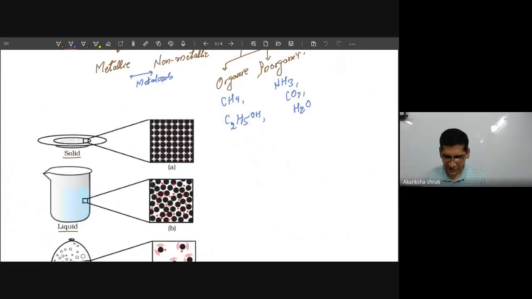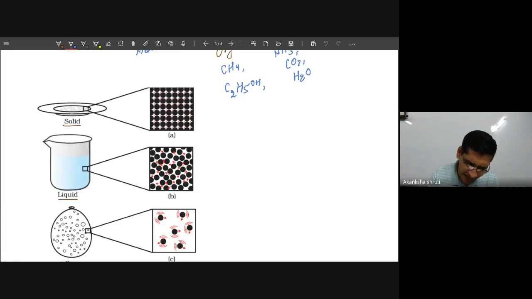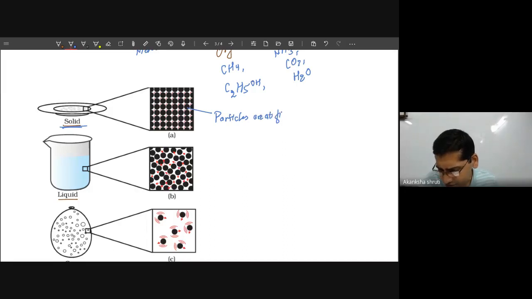How the particles of matter behave is important to understand here. We have also learned that in solid, these particles are at fixed location.